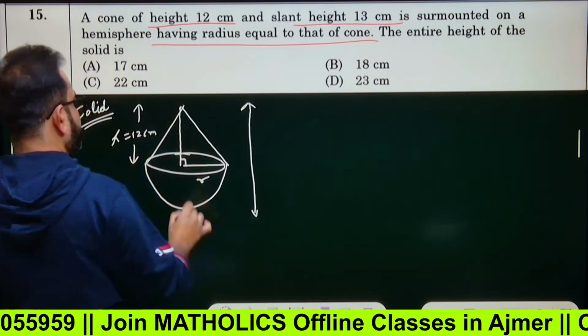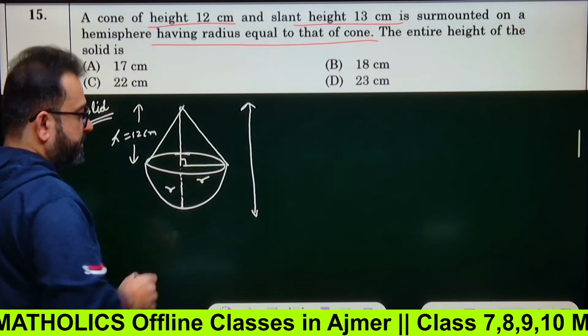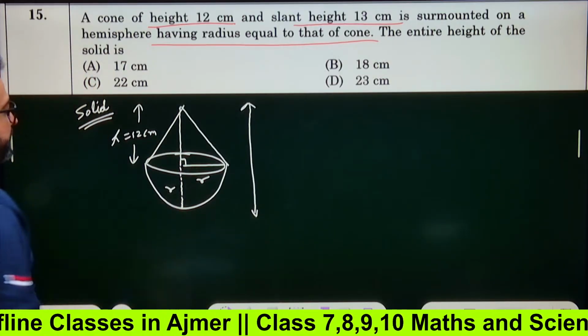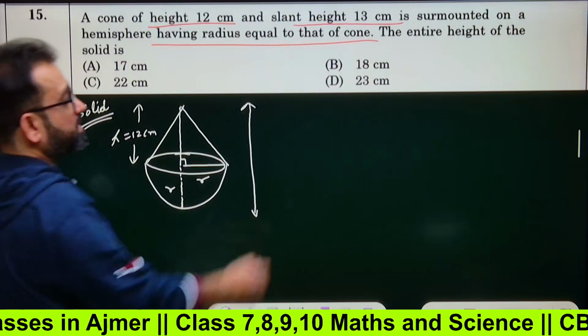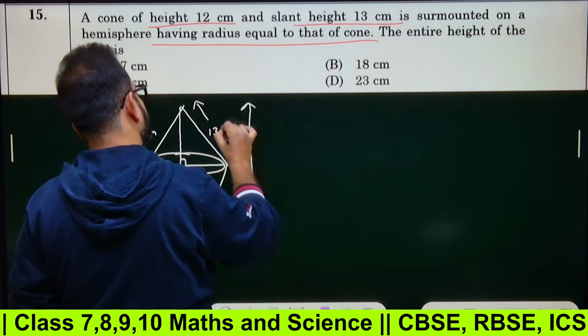Okay, that means if this is radius, this is also going to be radius. So we have to find radius. We'll add it in 12 and we'll get the answer. So how to get the radius? Slant height is given. Slant height is 13, means this 13. This is equals to L.